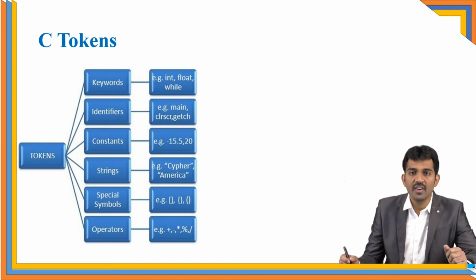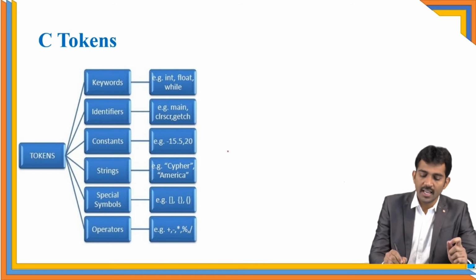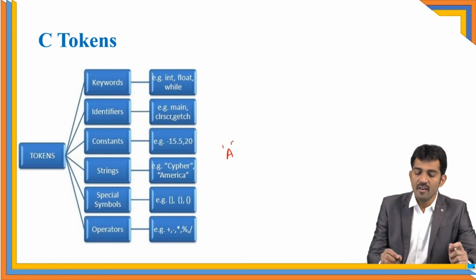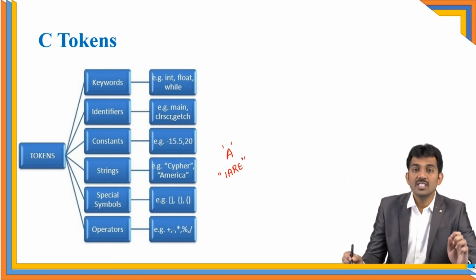See, in C language, if you code with a single quote, for example, A is a character, right? If you code with a single quote, then it is called a character. For example, a group of characters enclosed with double quotes is called a string, right? A character or a string comes under the strings category.